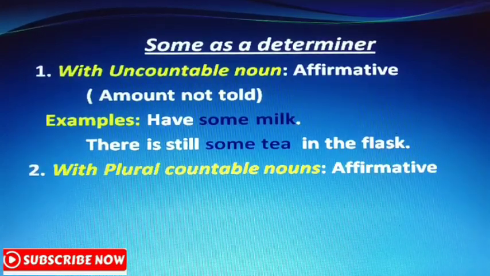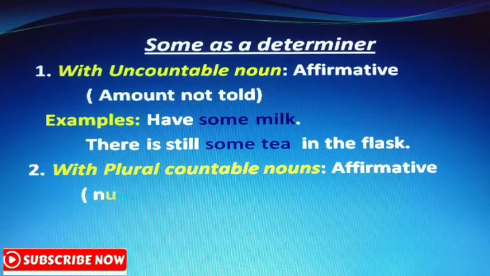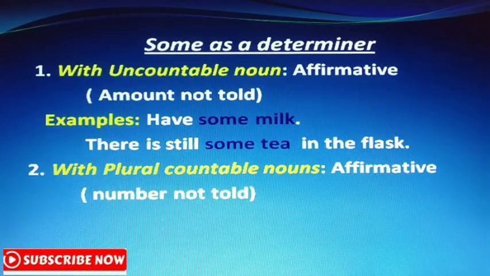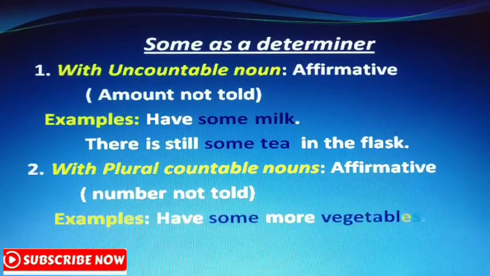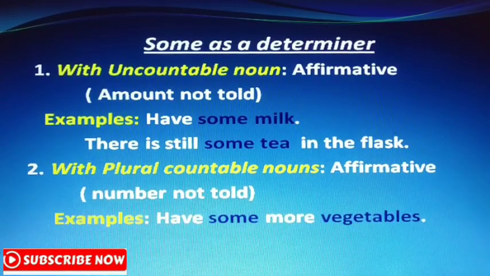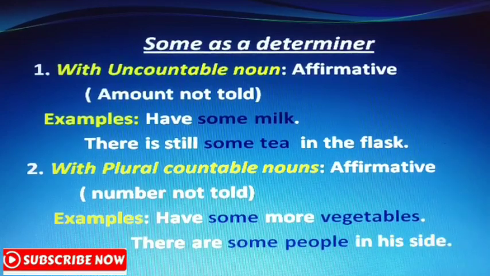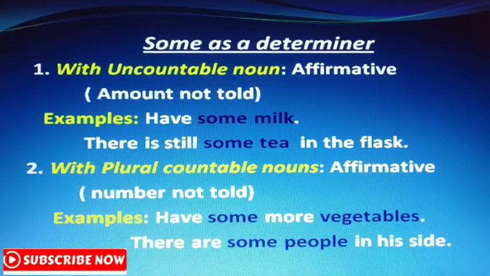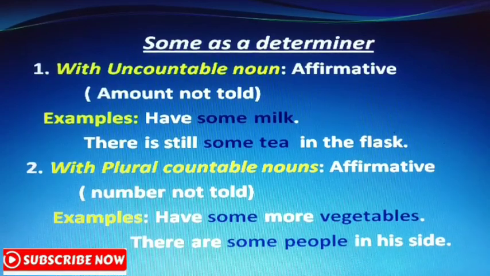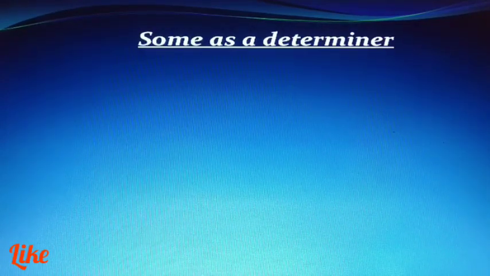Second one, with plural countable nouns. Countable nouns with plurals, but in affirmative sense. Number not told here. How many you do not know. Examples: Have some more vegetables. There are some people on his side, but you do not know the number of the people or the number of vegetables. So, they are in plural, people and vegetables, and you use some with them.